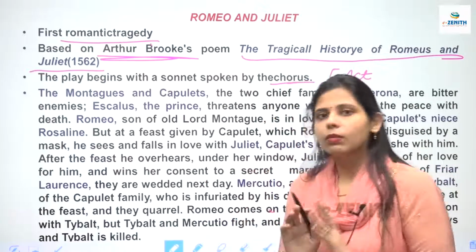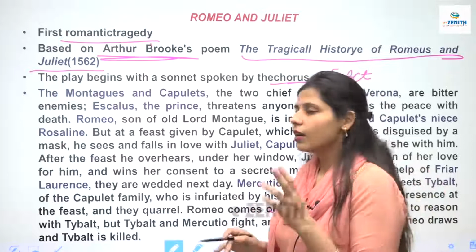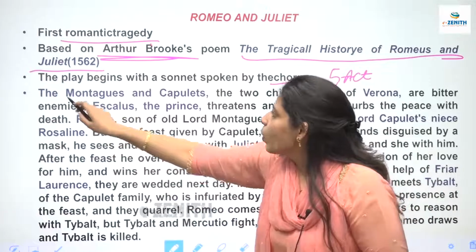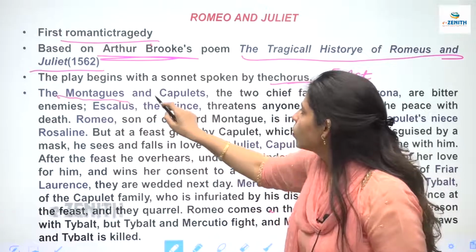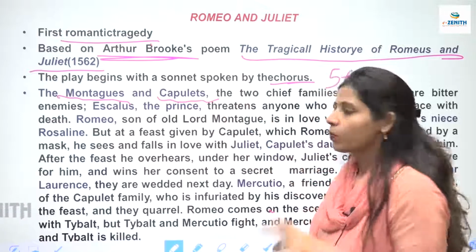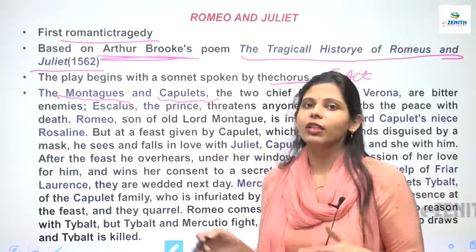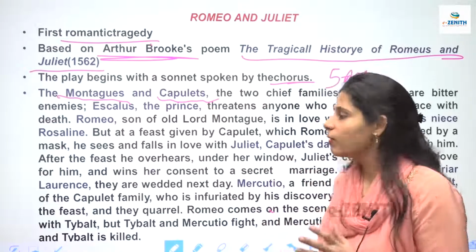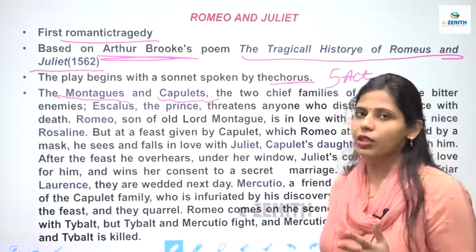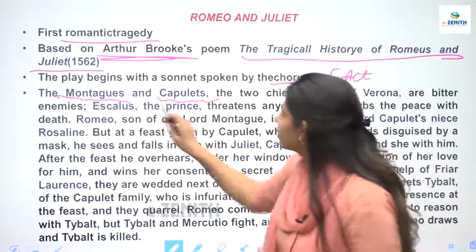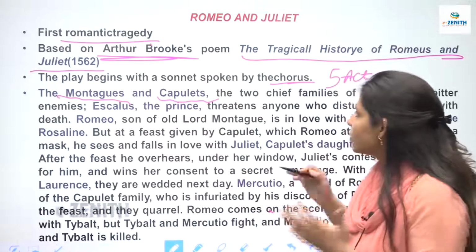See, basically what is happening in this play is that there are 2 families. One is the Montagues and the other one is the Capulets. So these are the 2 families, and there is this long rivalry going on between these 2 families. In these families, what is there? A very long fight is going on. Between whom? Between the Montagues and Capulets. And there is this prince also.